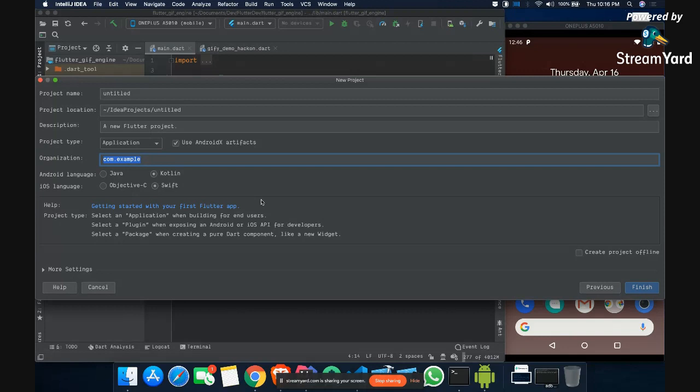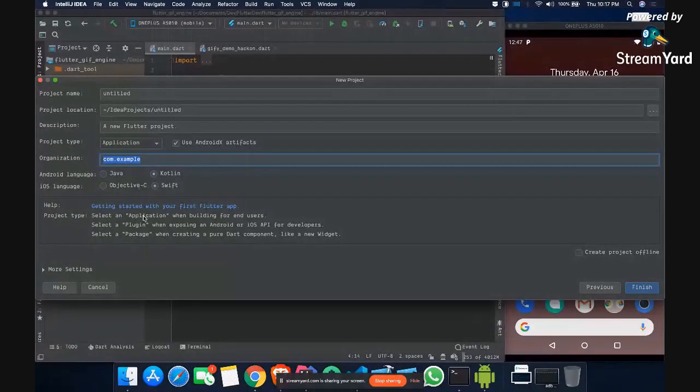So I got some questions. Let me just tell you the answers first. Which works faster, emulator or actual device? Actual device for sure. And VS Code is definitely a lighter and faster IDE, but you can use any. That's not a problem. And why do I use underscore in a class name? Because in Dart, whenever you want to make anything private, you have to use underscore. So yeah, that's the answer.